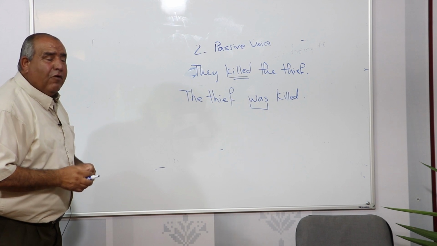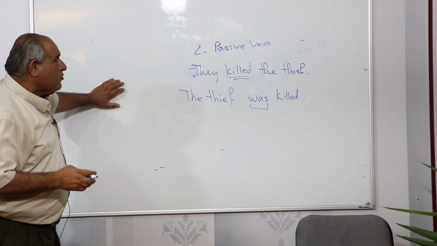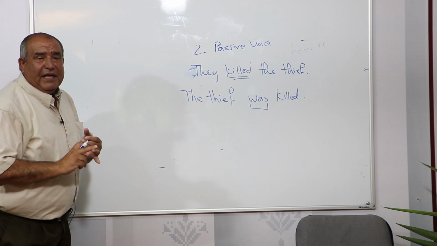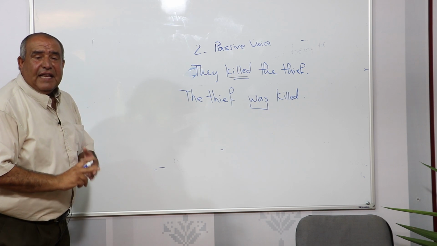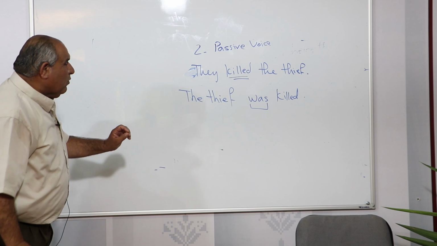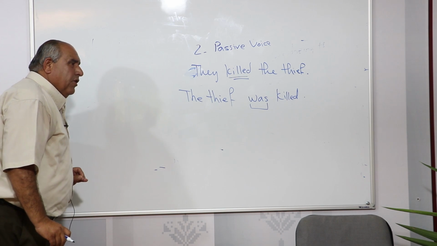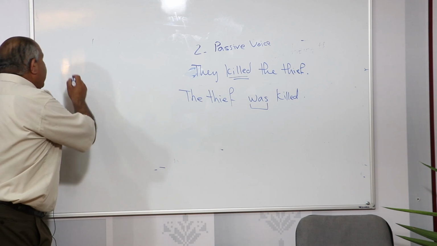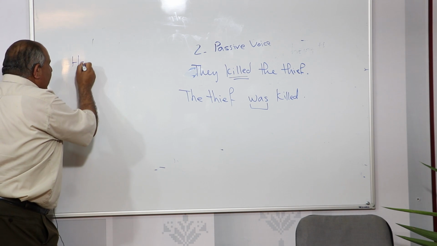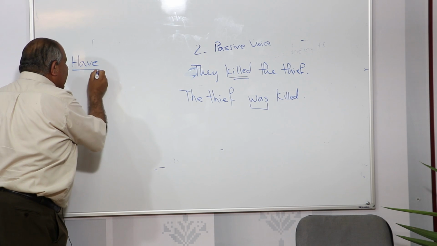Now, with the help of the other verbs, the main verbs or the full verbs, we can make the sentence negative, we can make a question, and they are necessary in showing the tense of the sentence. Just now we want to focus on the use of the auxiliary verb have in showing the tenses.